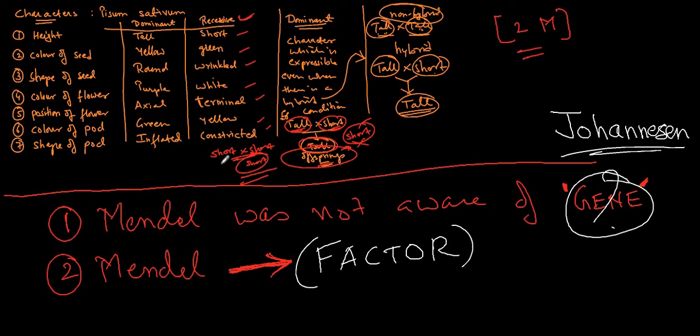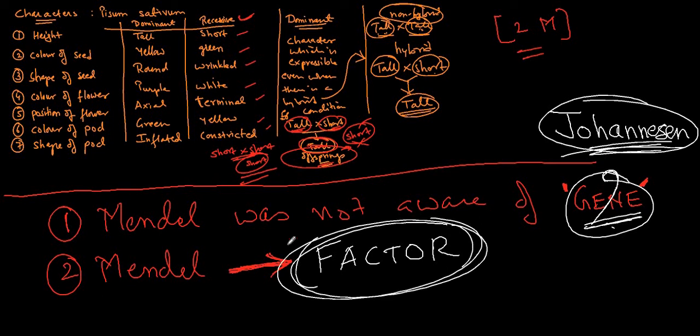Biologist named Johanson. So please check it out, this one. So it is Johanson. Maybe spelling here, I know it is a here, Johanson. Johanson was the person who gave the term genes, and Mendel was not aware of these things. Mendel was not aware of the factor. So let us move on to the other things.